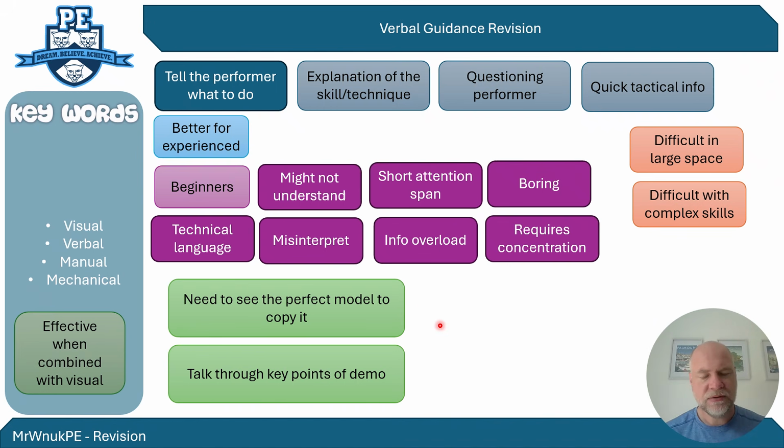Now, beginners also need to see the perfect model to be able to copy it, which is where it comes in well with visual guidance, and it's better to maybe demonstrate something and talk through the key points. So this would be your concluding point, your AO3, sort of on your 9 marker.